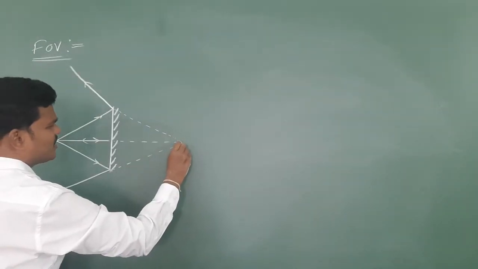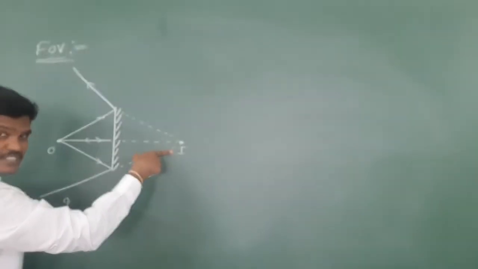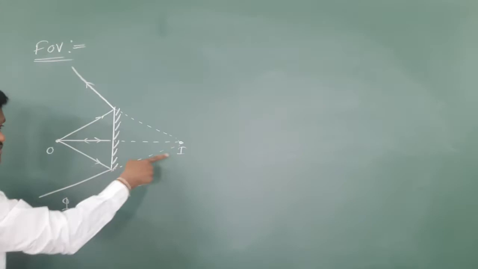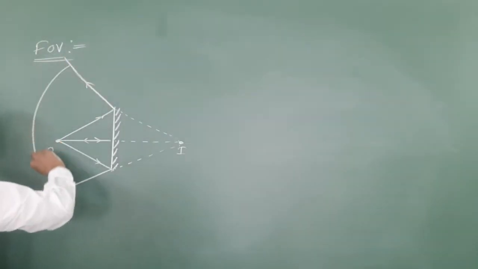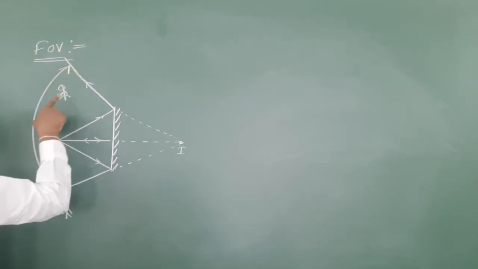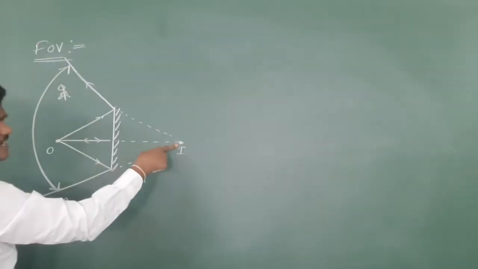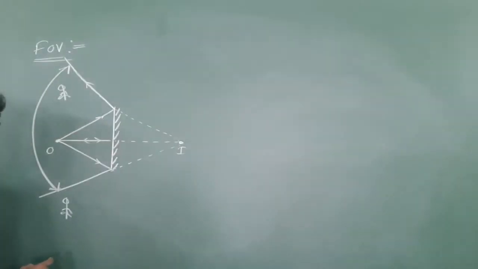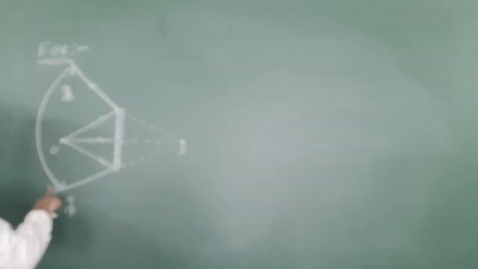The previous diagram I have drawn again. First, suppose a person is standing here. Is this person able to see this image, or unable to see this image? If the person is in between these two light rays, then this person is able to see the image of this object. So, for this person, this is the field of view.